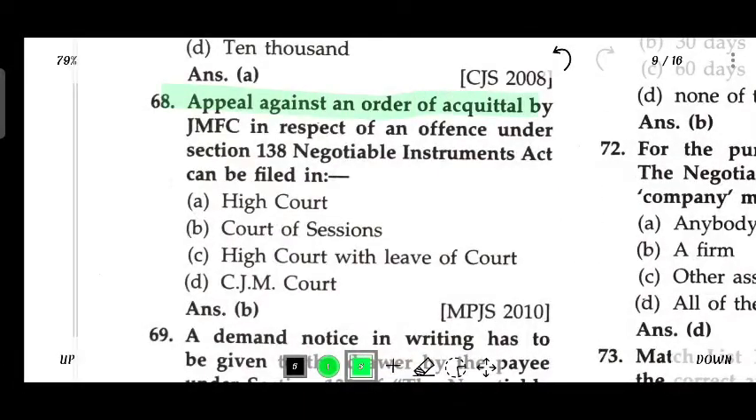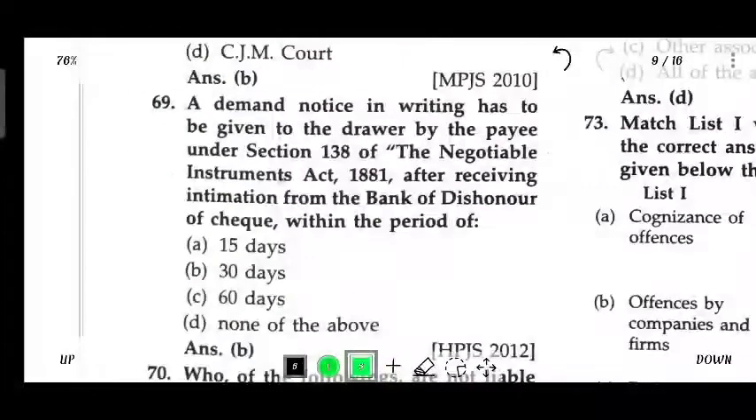Appeal against an order for acquittal by JMFC in respect of the offence under section 138 of NIA can be filed in Court of Session. A demand notice in writing has to be given by the drawer to the payee under section 138 of the Negotiable Instruments Act 1881, after receiving the intimation from the bank of dishonor of the check, within a period of 30 days.